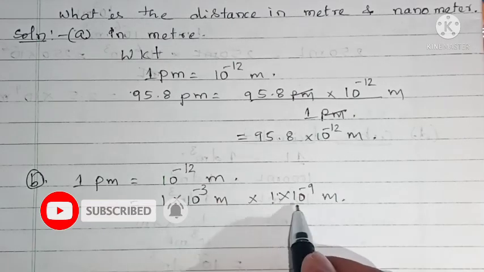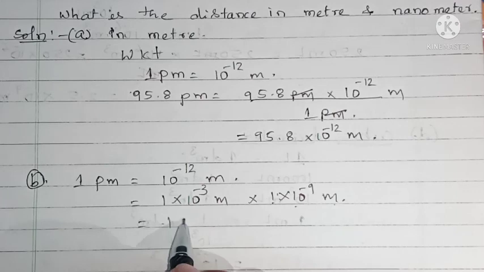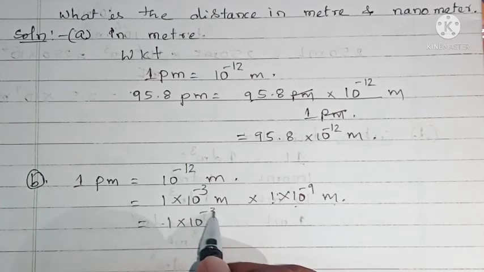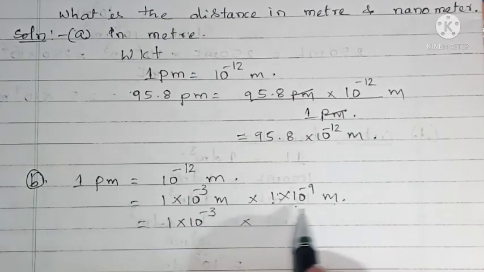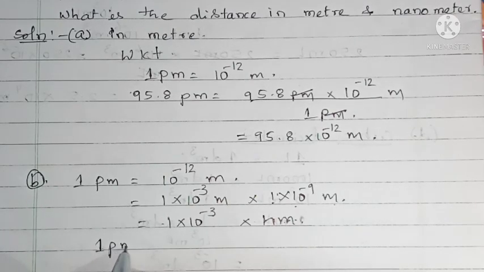So 1 into 10 to the power of minus 9 meter is nothing but a nanometer. So 1 picometer equals 10 to the power of minus 3 nanometer.